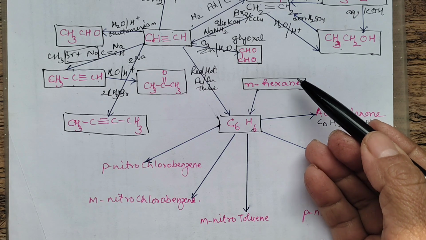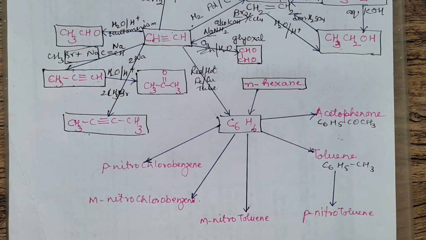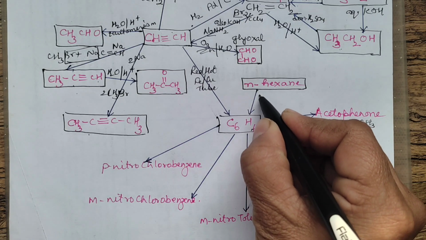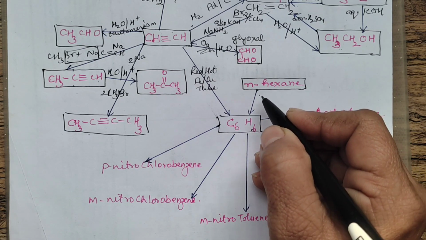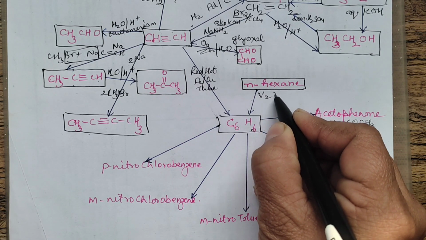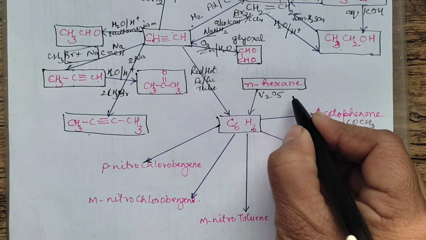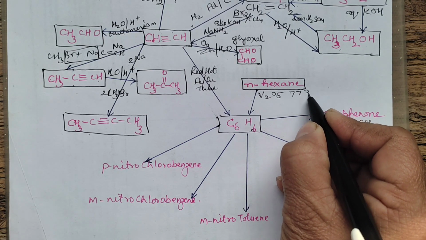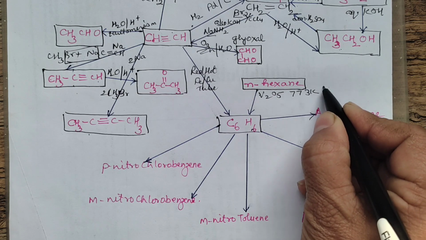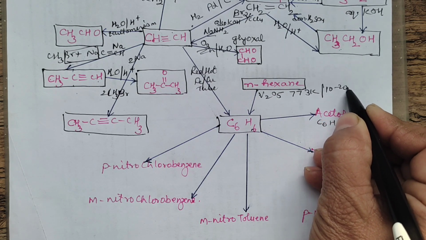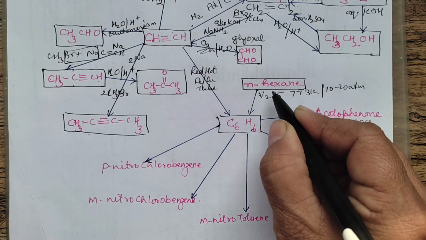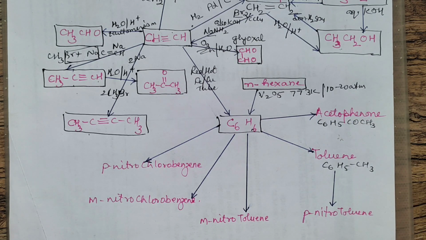Next, you can convert normal hexane to benzene. This reaction is aromatization. And how do you carry out aromatization? You can use actually any catalyst. The simplest one you can remember is vanadium pentoxide, at a temperature of 773 Kelvin and 10 to 20 atmosphere. This is required. Normal hexane will get aromatized and it will result in the formation of benzene.